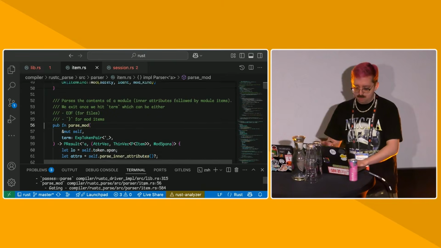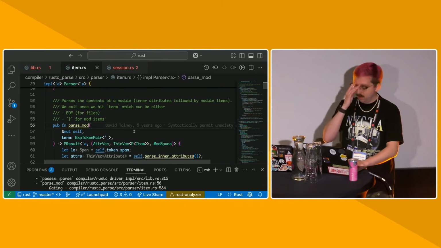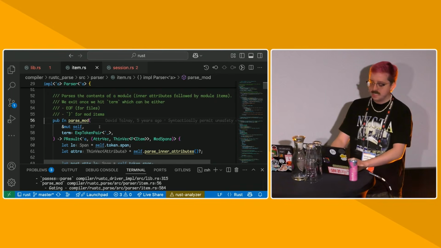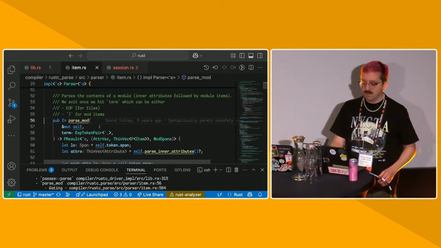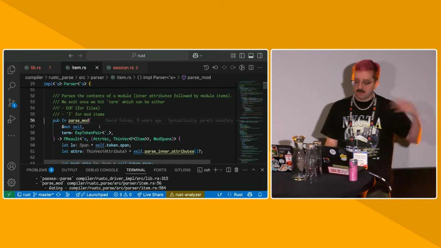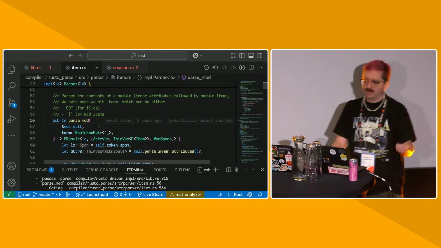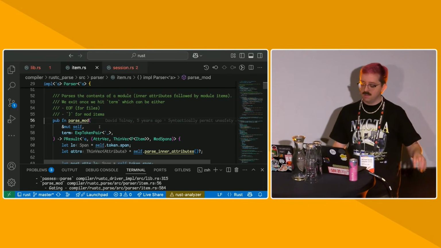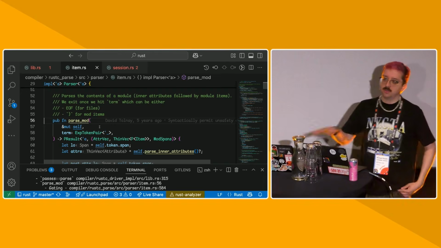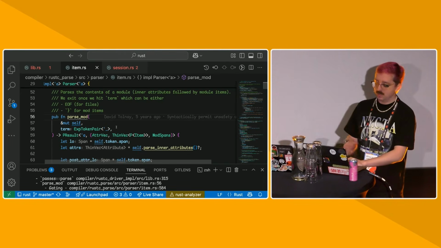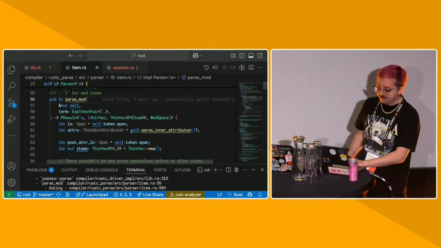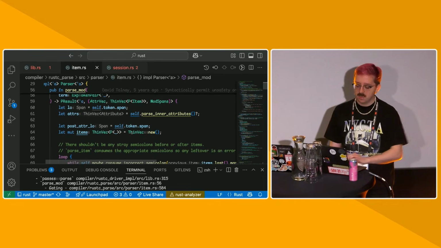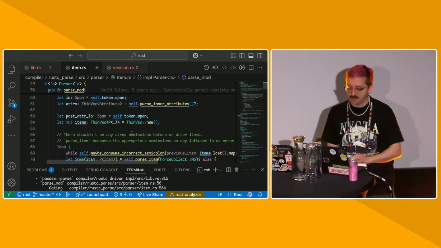So I'm going to jump into one random function in the parser, parse mod, because I think it's really demonstrative of how the parser works in general. Generally, the parser is a function that takes in some context. So if you're in the middle of parsing a struct, it might take in whether it's a struct or an enum, and then it returns something called a PResult. A PResult is just a result of a thing, and then a parser error, like a diagnostic error. This is just because most things either parse or they don't. It's a recursive parser, so it's very simple. You just consume tokens and then make choices based off of the tokens you've consumed.